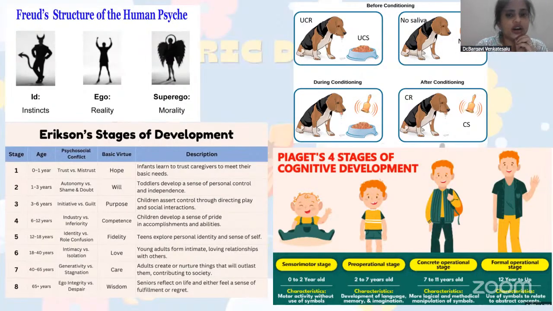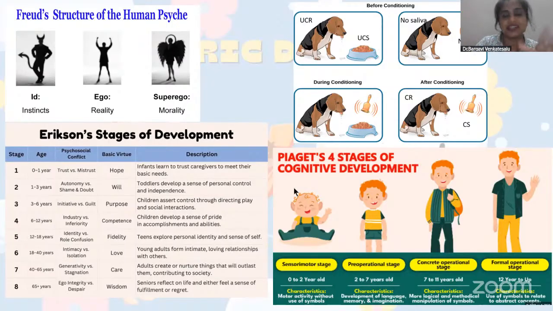To brush up on other theories, you have Erikson's stages of development, where he gave 8 stages through which a person goes from infancy to old age, and in each stage he develops a basic virtue. In the first year, he develops hope. In 1 to 3 years, that is stage two, he develops will, and it goes on till the eighth stage, where he develops wisdom. So the basic virtues are hope, will, purpose, competence, fidelity, love, care, and wisdom.